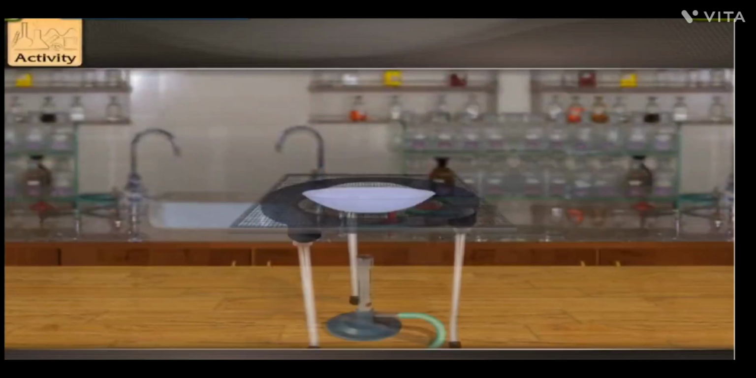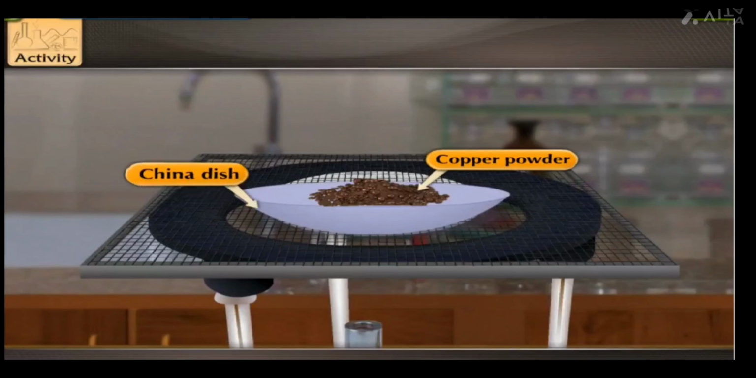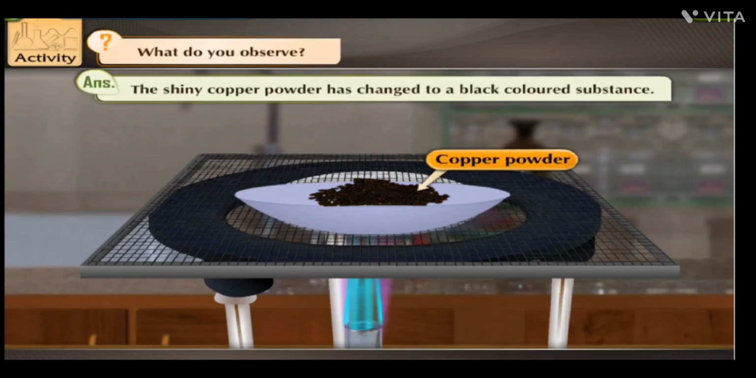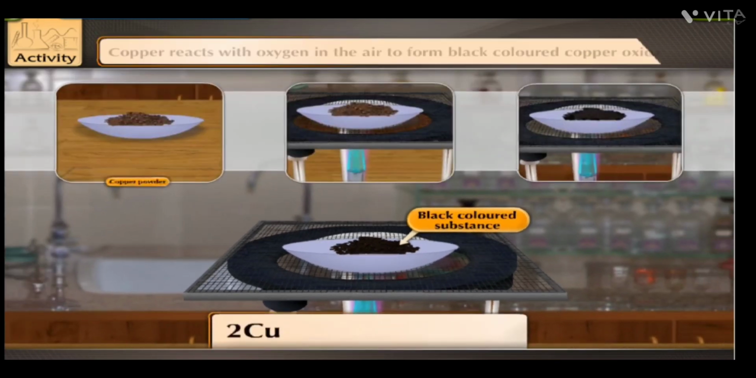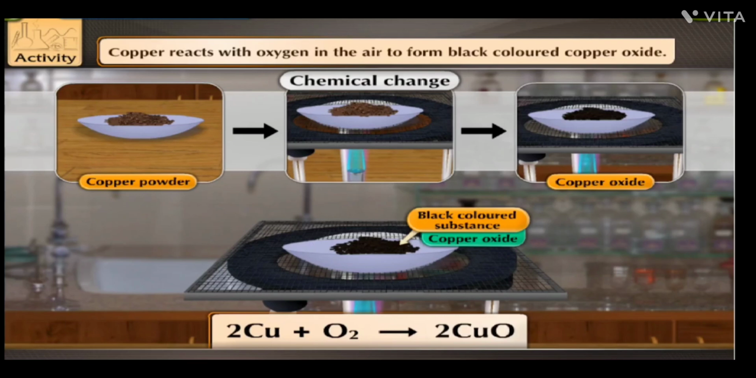Activity: take a spoonful of copper powder in a china dish. Heat it strongly. What do you observe? The shiny copper powder has changed to a black-colored substance. Copper reacts with oxygen in the air to form black-colored copper oxide. This change is a chemical change.